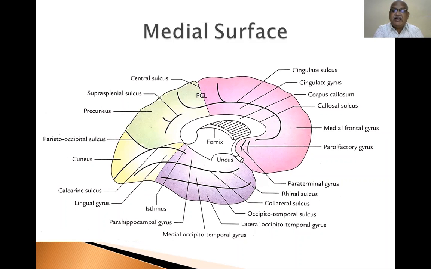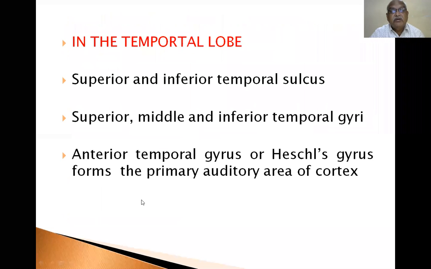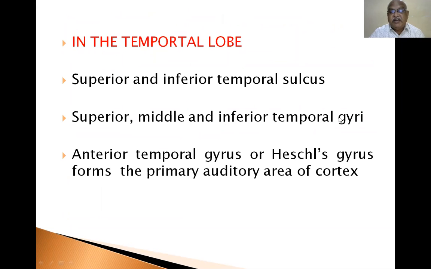Important sulci and gyri, I told you. So you have to see the diagram. It is present in your standard textbook. Corpus callosum, cingulate sulcus, cingulate gyrus, I showed you. Important lobe: superior and inferior temporal sulcus, superior, middle and inferior temporal gyrus.